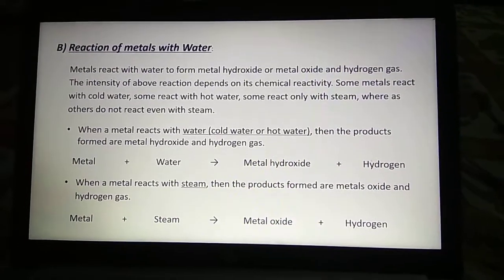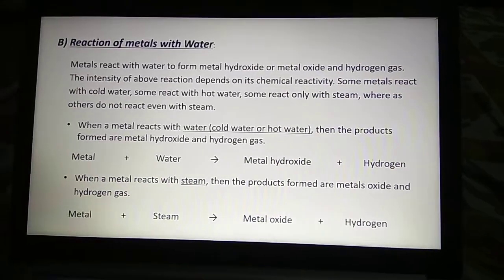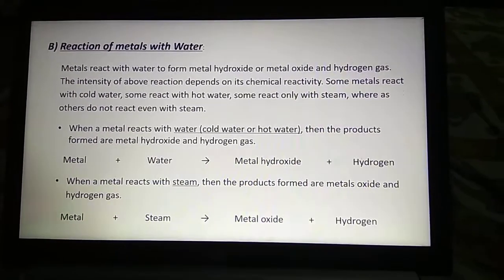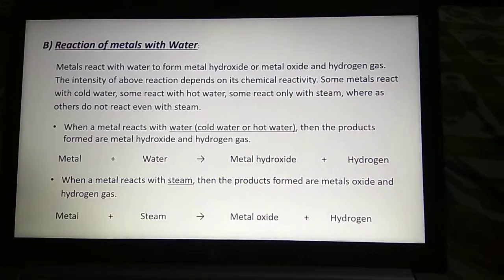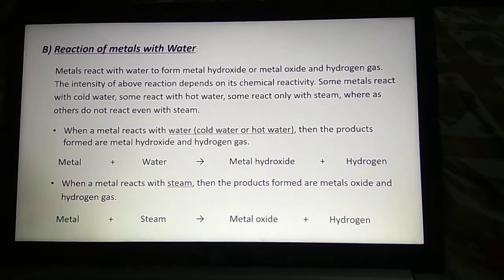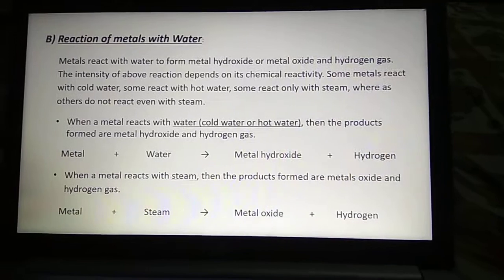Please remember, if a metal reacts with water in liquid form, whether cold or hot, the products will be hydroxide of metals and hydrogen. But if the metal reacts with steam, then the products will be oxides of metal and hydrogen.